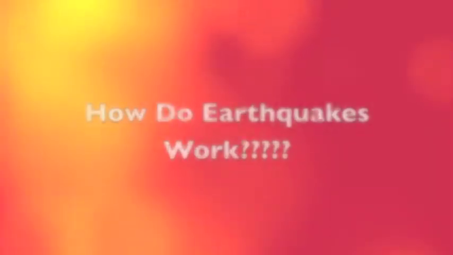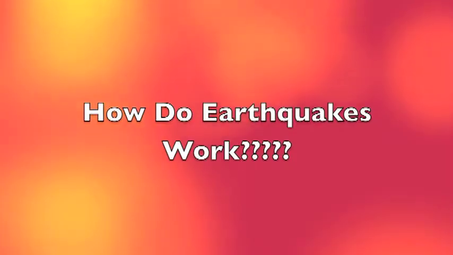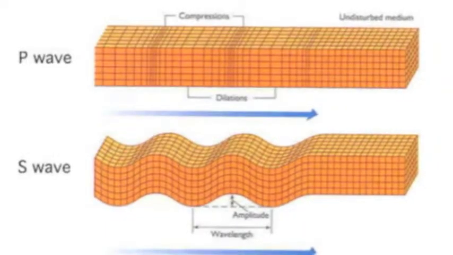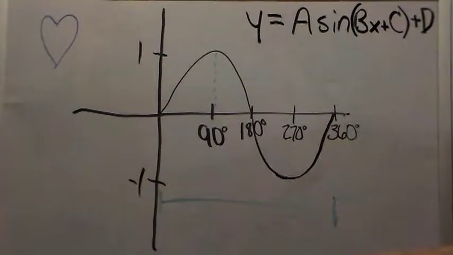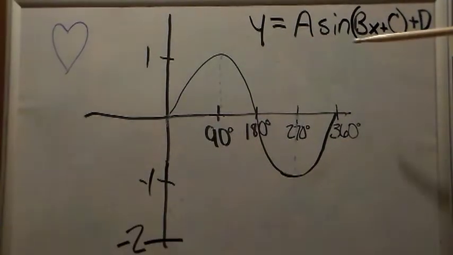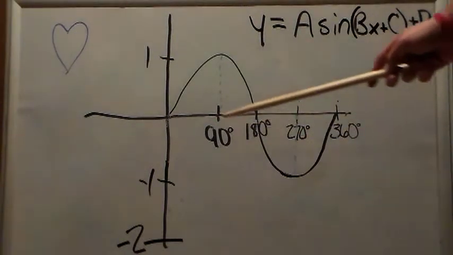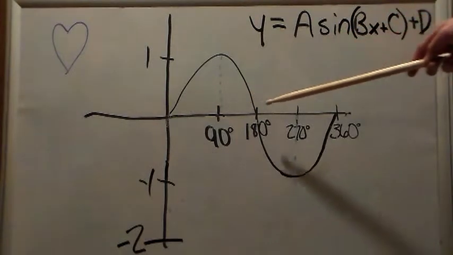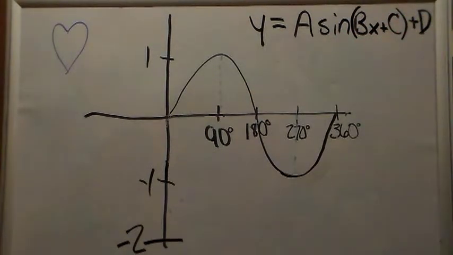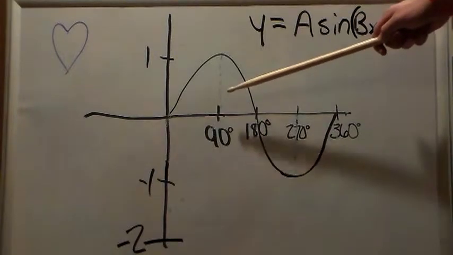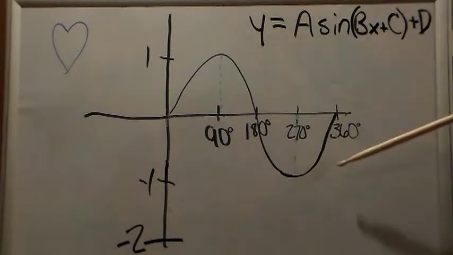Let's use this up. Earthquakes are made up of P and S waves, where the S wave is the sine wave. The equation for a sine wave is shown here: y = A sin(Bx + C) + D. A, in a sine wave, represents the amplitude. The amplitude is the distance from the midpoint, in this case the x-axis, to the highest or lowest point in the function. So in this graph, the amplitude is 1 from the midpoint each way.